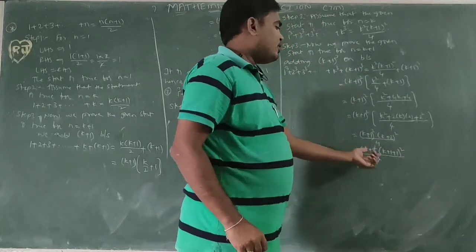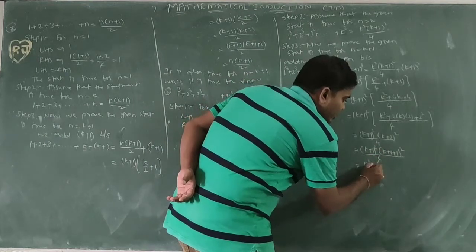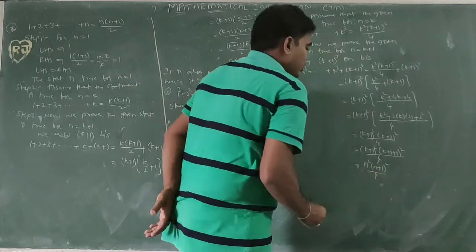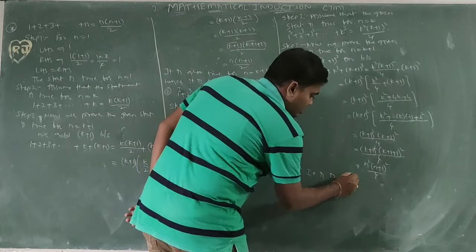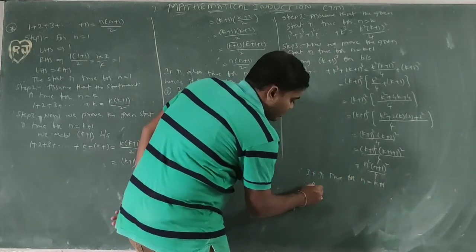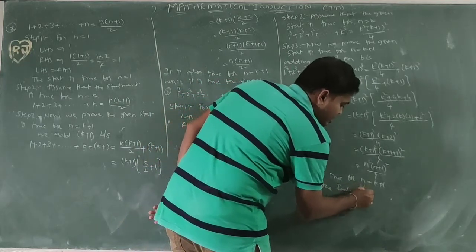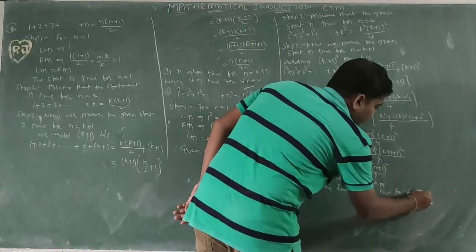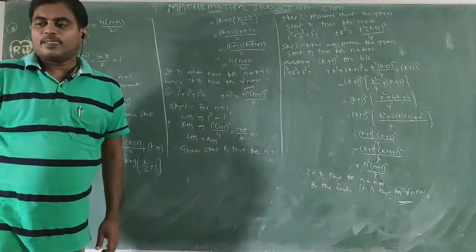Now it is true for n equal to k plus 1. Instead of k plus 1, if you write n here, it is n square, n plus 1 whole square by 4. Therefore, it is true for n equal to k plus 1. Therefore, by induction, it is true for all n belonging to natural numbers. So this is the proof.